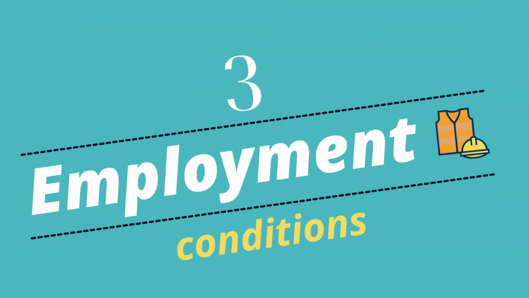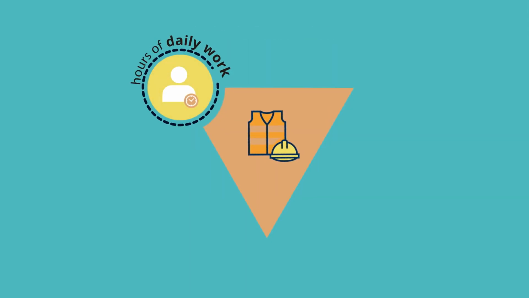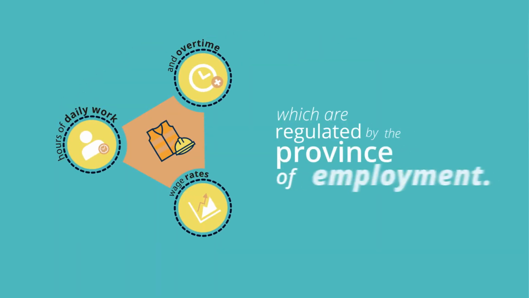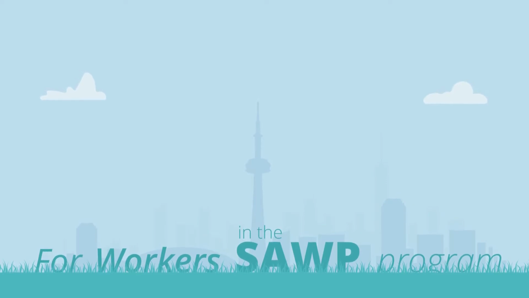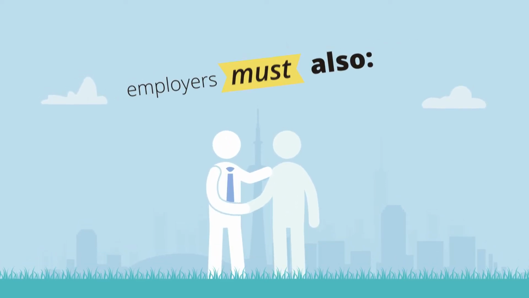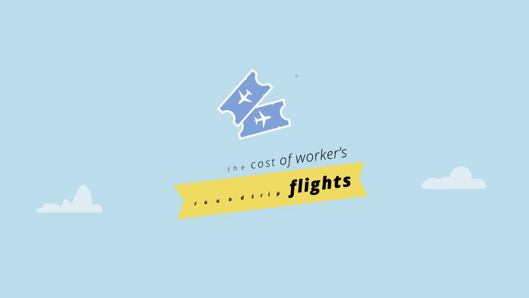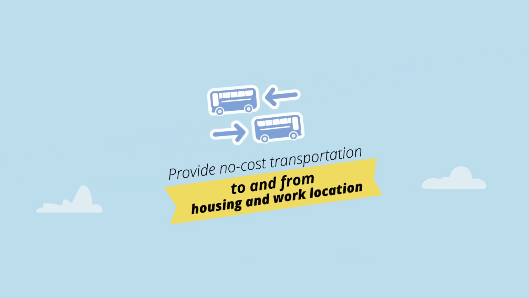Theme 3. Employment conditions. This section includes information on hours of daily work, wage rates, and overtime, which are regulated by the province of employment. For workers in the SAWP program specifically, employers must also cover the cost of workers' round-trip flights, provide workers with adequate and affordable housing, provide no-cost transportation to and from the housing location to the work location,